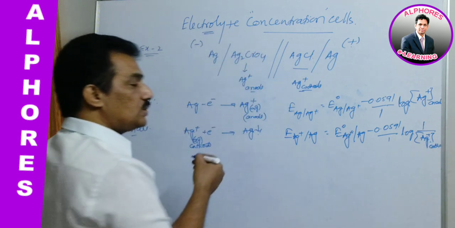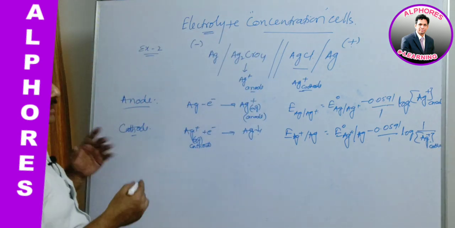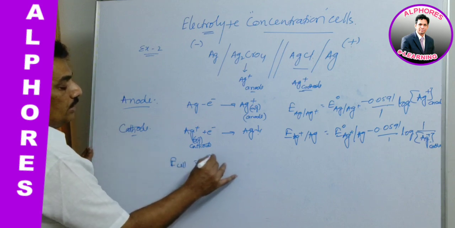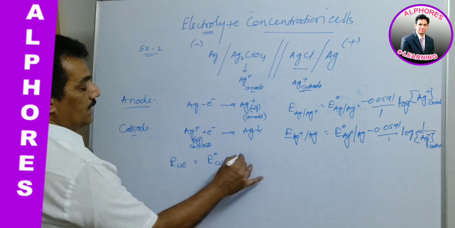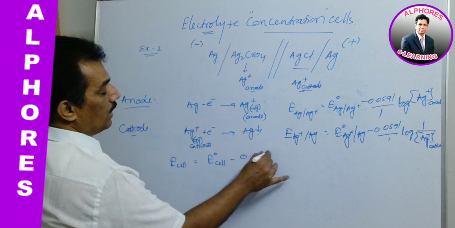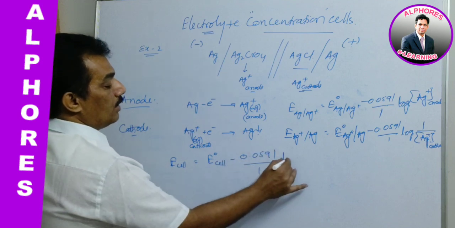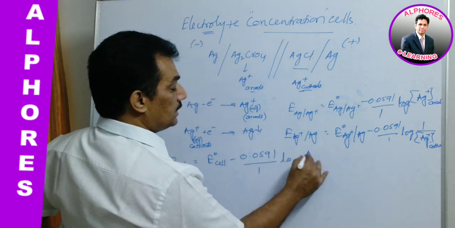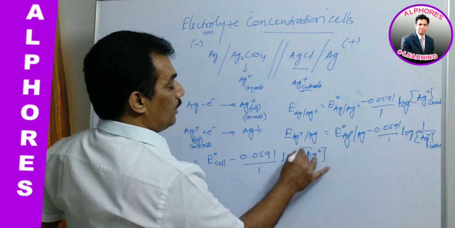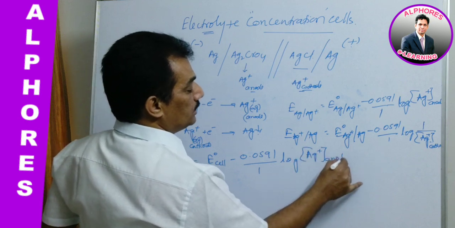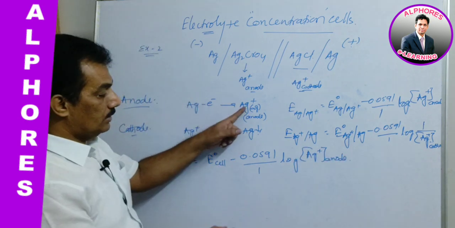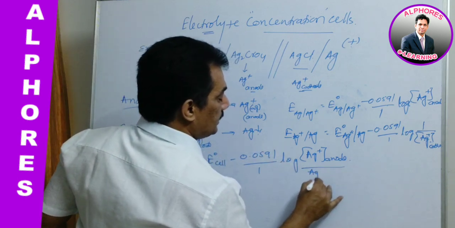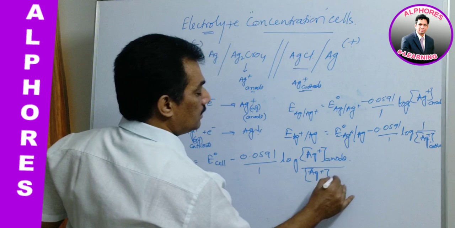And now when these two are combined to get the EMF of the cell, E cell is equal to E naught cell minus 0.0591 by 1 log, here Ag plus at the anode, because it is the ultimate product by the combination of these two, by Ag plus at the cathode.